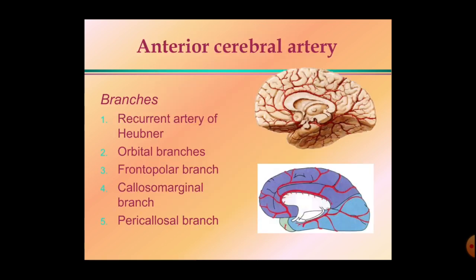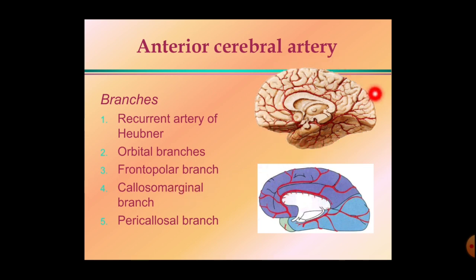Okay, so the branches of the anterior cerebral artery: the recurrent artery of Hubner. This recurrent artery of Hubner is the central artery. It is the larger central branch arising from this anterior cerebral artery. Rest of the branches are the cortical branches. This branch present here is the orbital branches. Smaller branches are there, that's why orbital branches. The next is the frontopolar branch, callosomarginal branch, and the pericallosal branch. Okay, so these are the branches arising from the anterior cerebral artery.